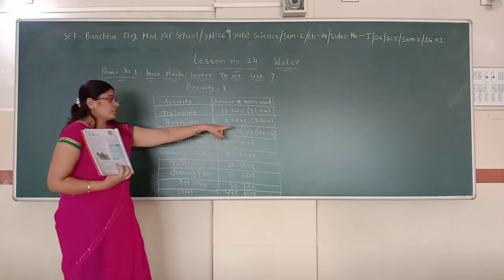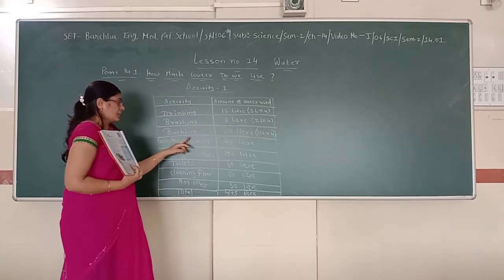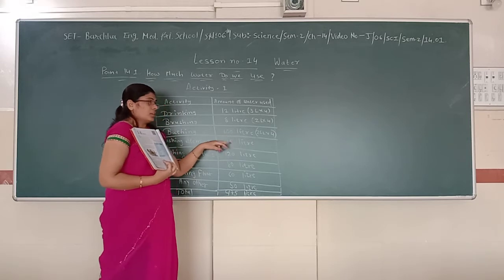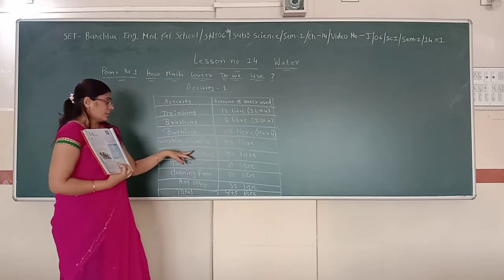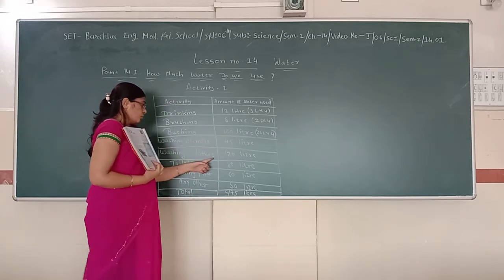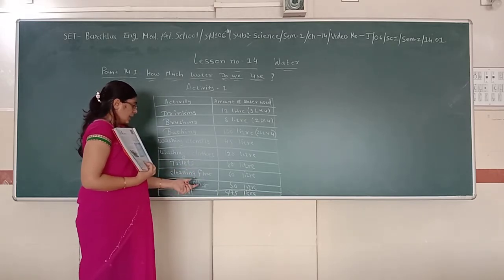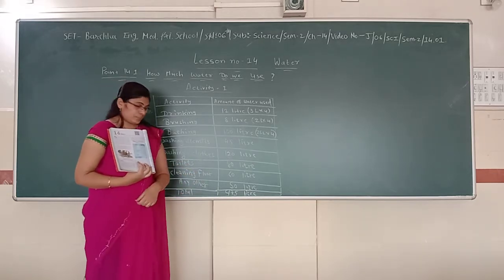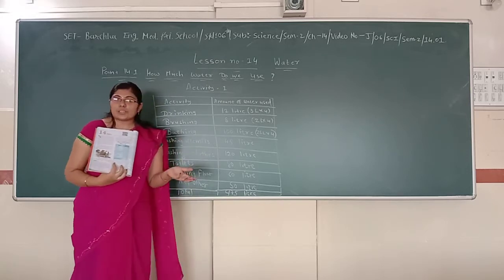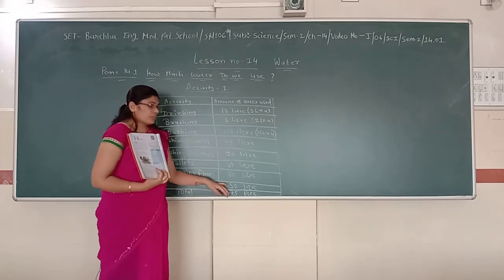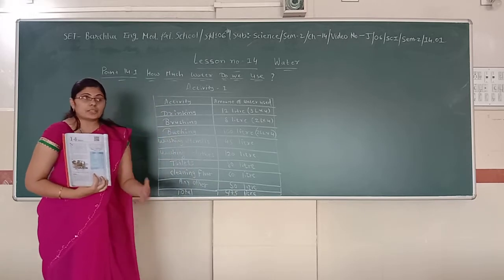Then for brushing, 4 persons 2 liters, 8. Bathing 25 liters, 4 persons, 100. Then washing utensils 45 liters. Washing clothes 120 liters. Toilet 80. Cleaning floor 60. Any other activity almost 50. Besides this, if we are forgetting something, we are also adding an additional 50 liters of water for other activities.